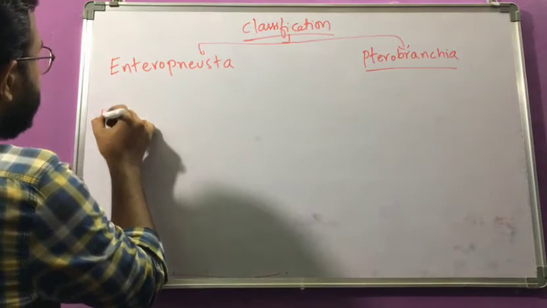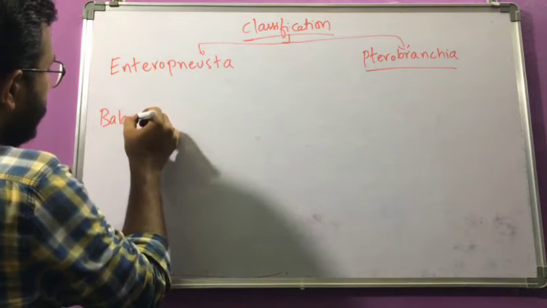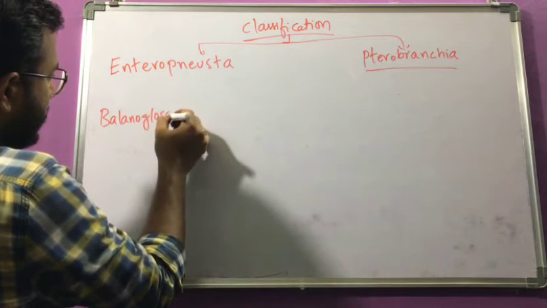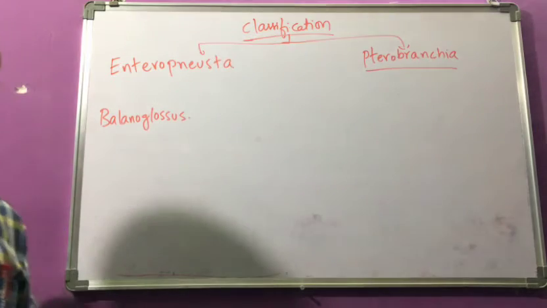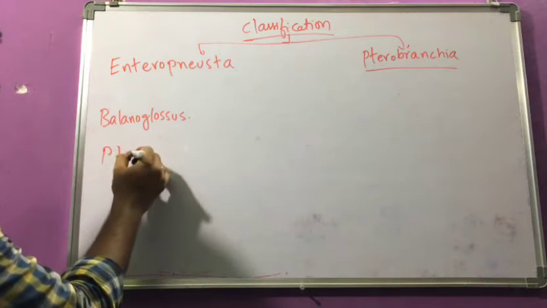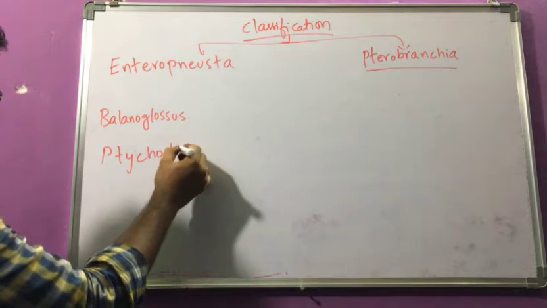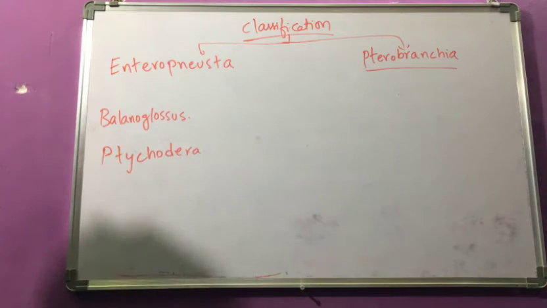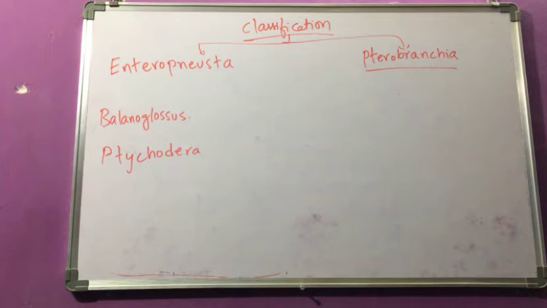Here the examples are Balanoglossus and the second example is Ptychodera. These are the two different animals which are present here.